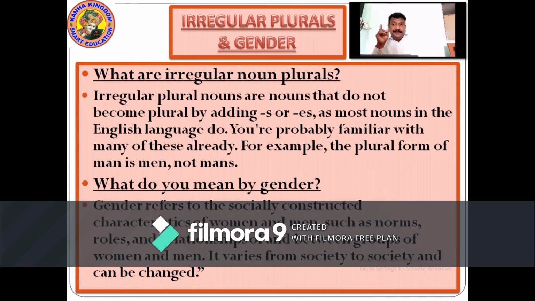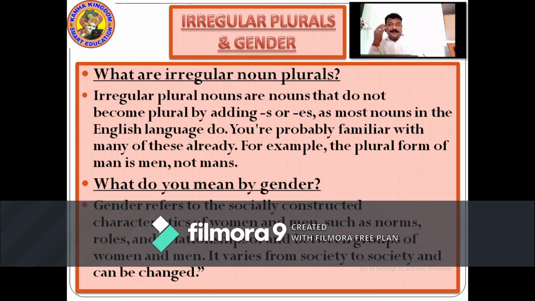So now, irregular noun plurals are clear now. Only S or ES doesn't change it into a plural form. We need to change the spelling. There are many things which are changed in that. In the plural form, only S or ES doesn't work. Right? So what is gender?